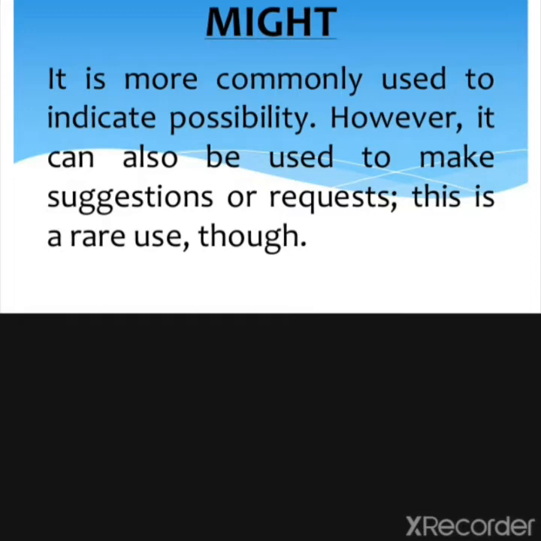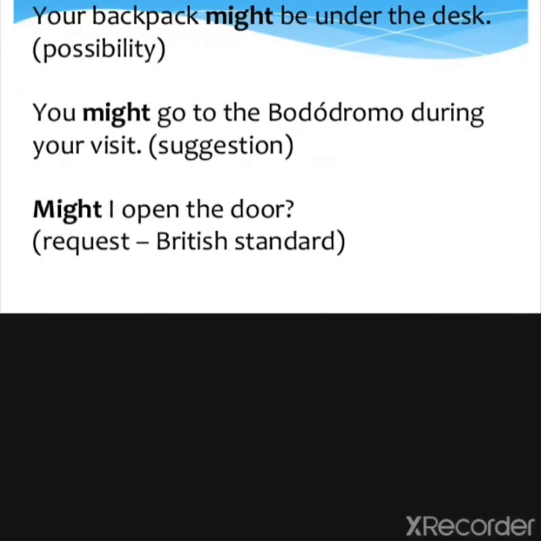As I see there are clouds in the sky, but they are not exactly thick or dark clouds. So after seeing them, I say, oh, it might rain. It means the possibility is very less. So whenever the possibility of doing something or of something happening is very less, then we use might. Your backup might be under the desk. It means very less possibility is there.